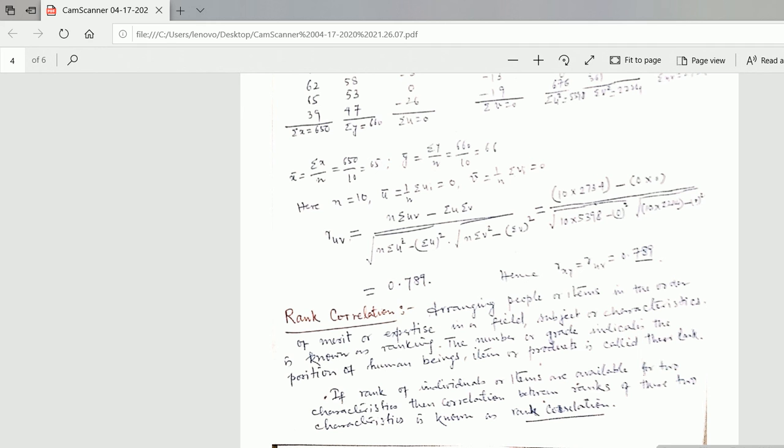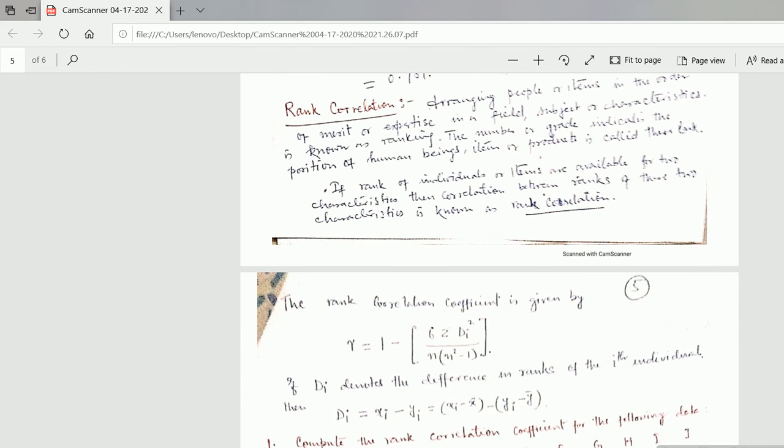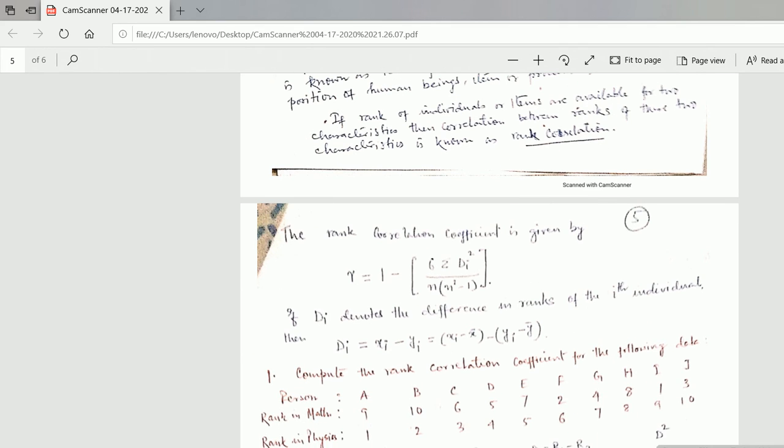Thus, in a nutshell, if the ranks of individuals or items are available for two characteristics, then the correlation between ranks of these two characteristics is known as rank correlation. The rank correlation coefficient is given by this formula: R equals 1 minus 6 summation Di whole square upon n into n square minus 1.